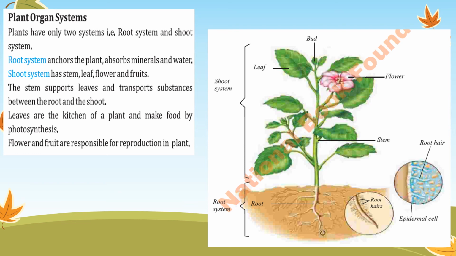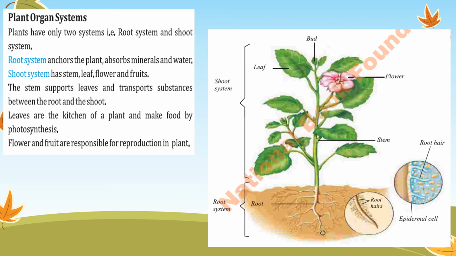These different organs work together and then the shoot system is formed. And in this shoot system, as different organs are working together, stems support the leaves and transport substances between the roots and shoots.